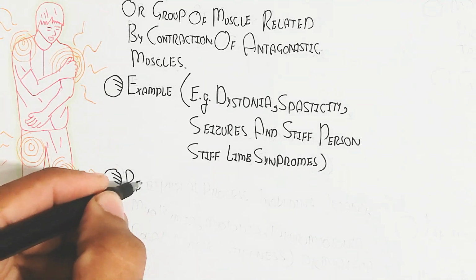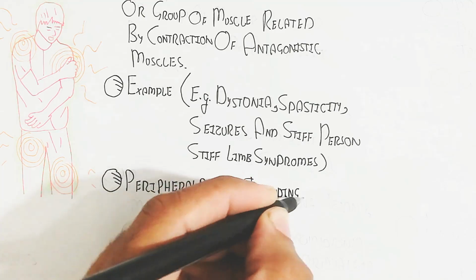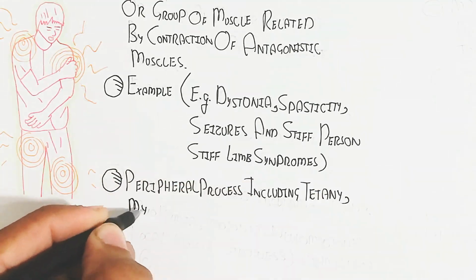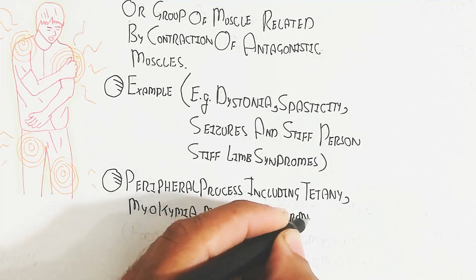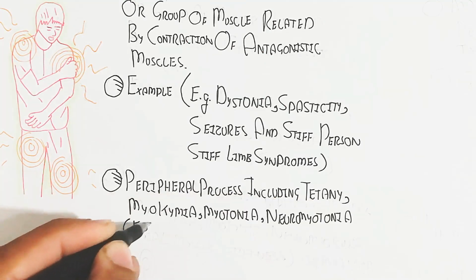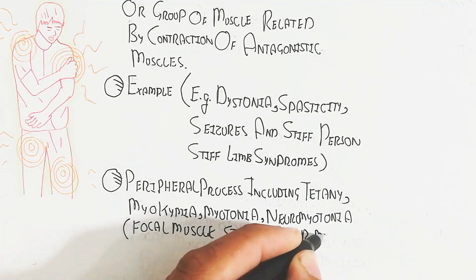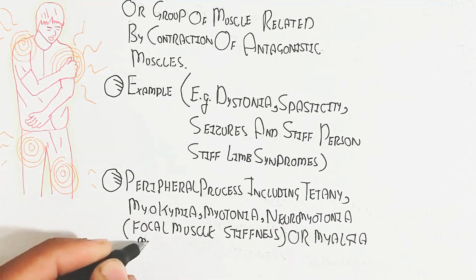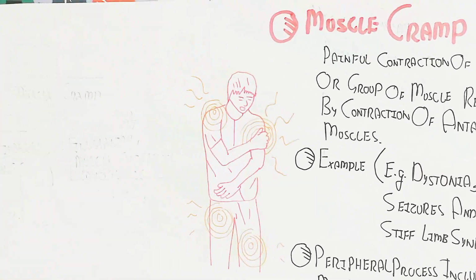Peripheral processes include tetanus due to the Clostridium tetani bacteria, and myotonia, where the tone of the muscle increases. Neuromyotonia, where the nervous system is involved, leads to myotonia. Focal muscle stiffness or myalgia, and myasthenia gravis, which is an autoimmune disorder, are also involved.